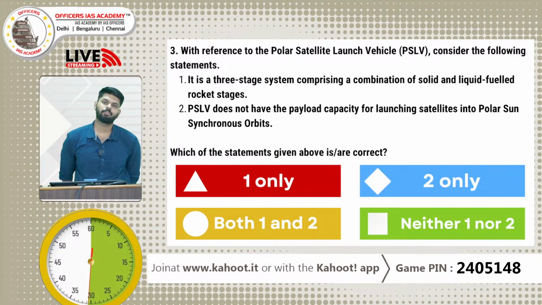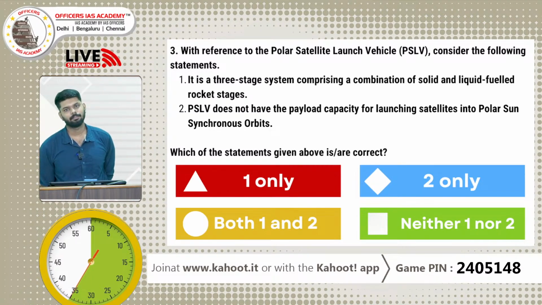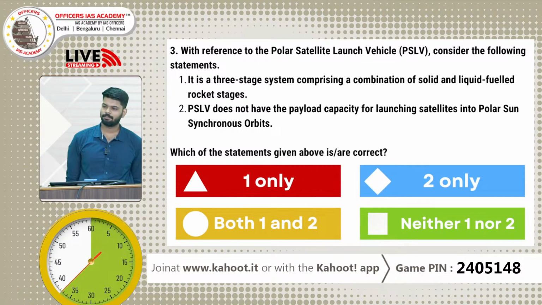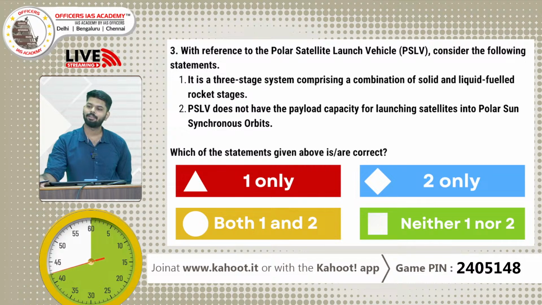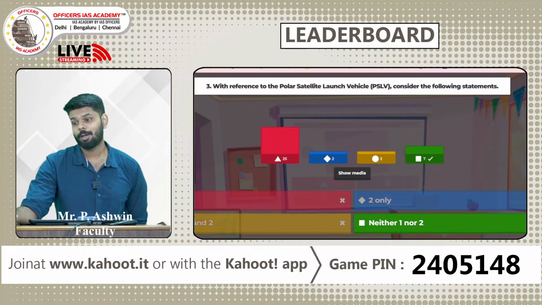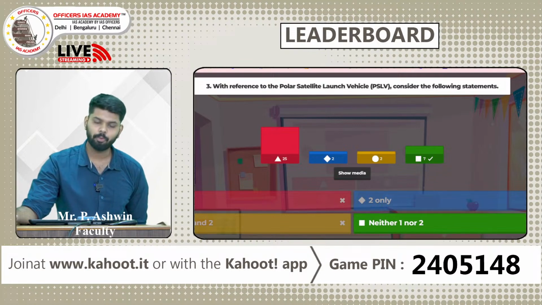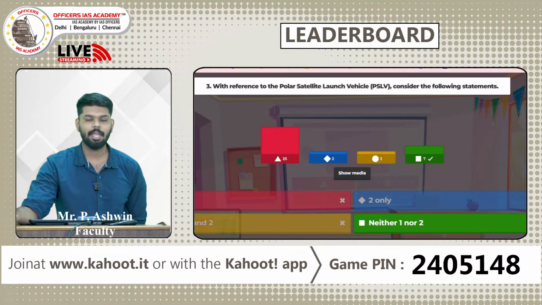PSLV, also known as the workhorse of ISRO. So you could see at least some 2 to 3 launches each year done by this PSLV. Only 10 seconds are remaining. Most of you have answered, right? And the answer is D, neither 1 nor 2. But surprisingly, many of you have chosen this first option, A.